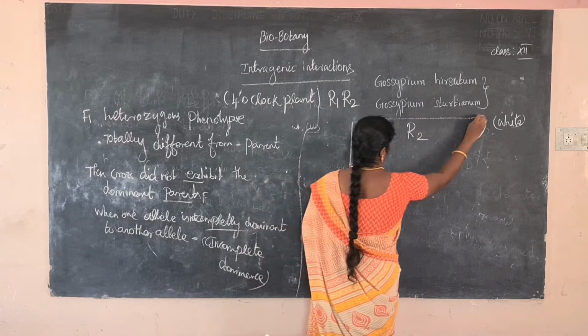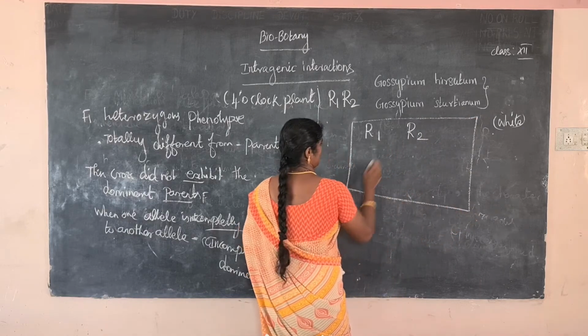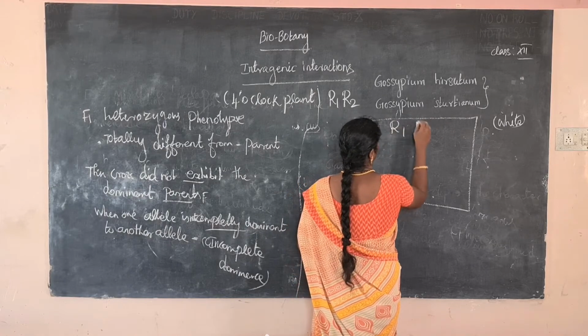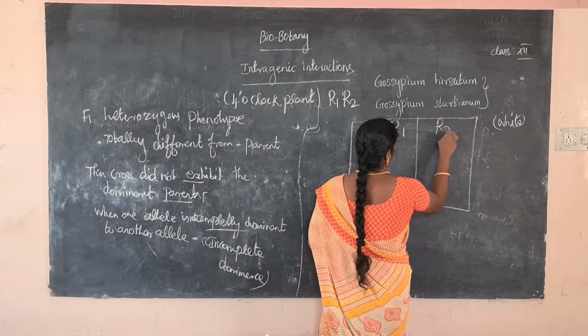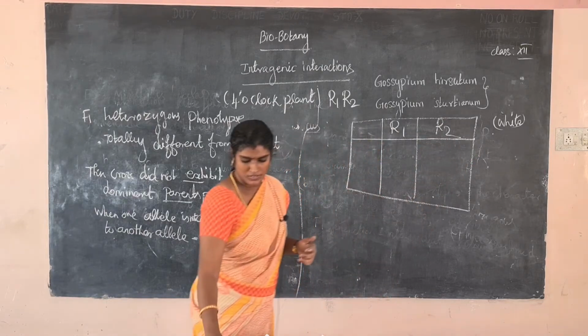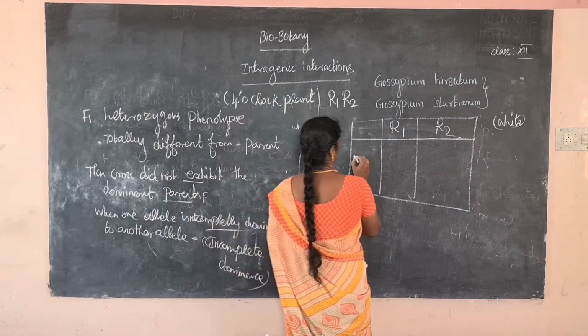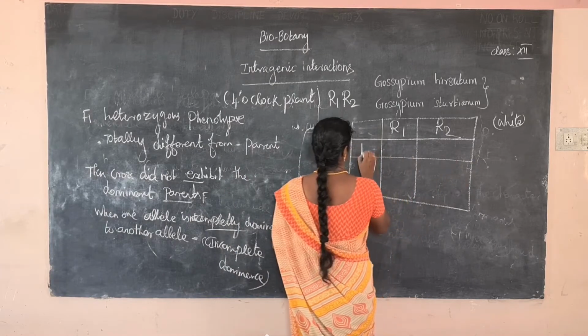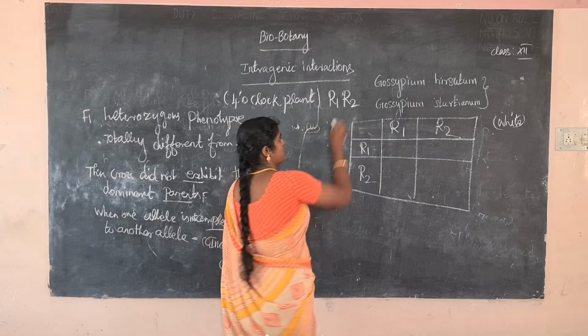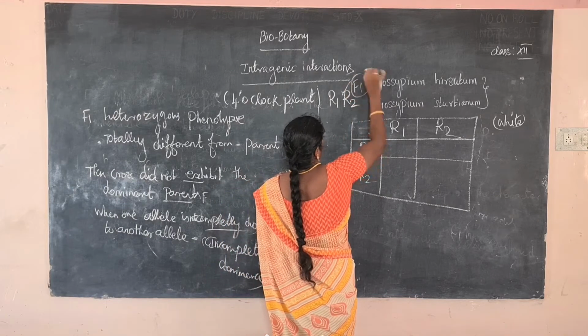He used a checkerboard. Now we use a checkerboard. First the F1 generation, R1, R2.